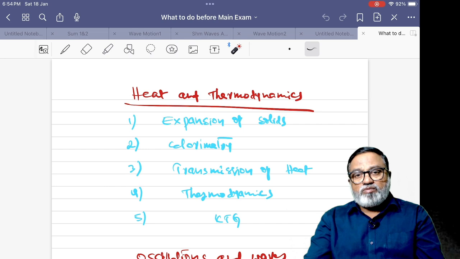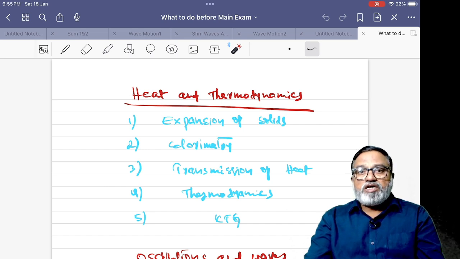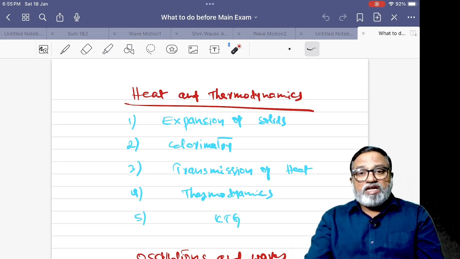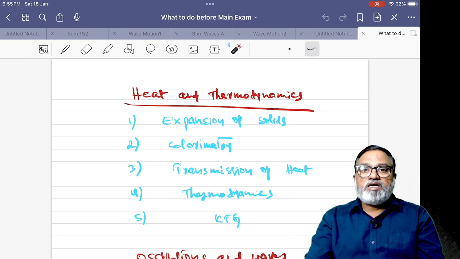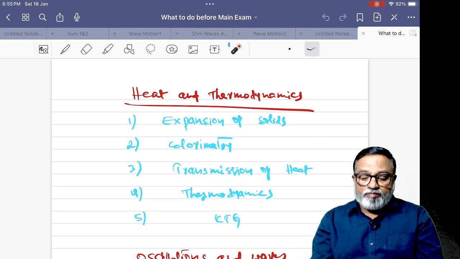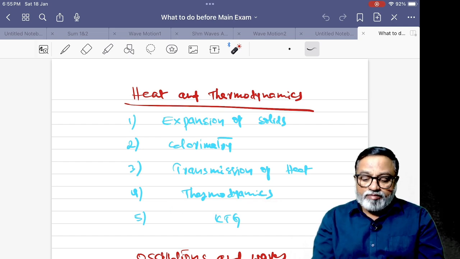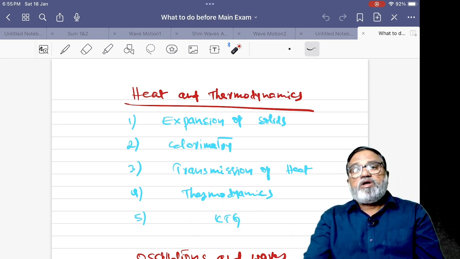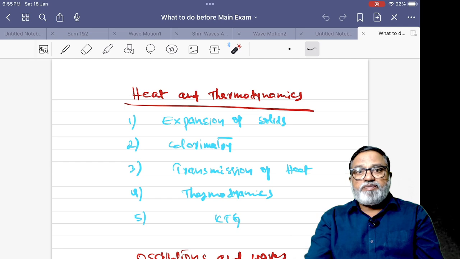While using the first law of thermodynamics, we have to consider the sign convention, and different thermodynamic processes: isothermal process, adiabatic process, isochoric process, isobaric process. So very, very important. This is about thermodynamics. And the kinetic theory of gases. Kinetic theory of gases law, molar specific heat of gas, Cp/Cv in terms of degrees of freedom.